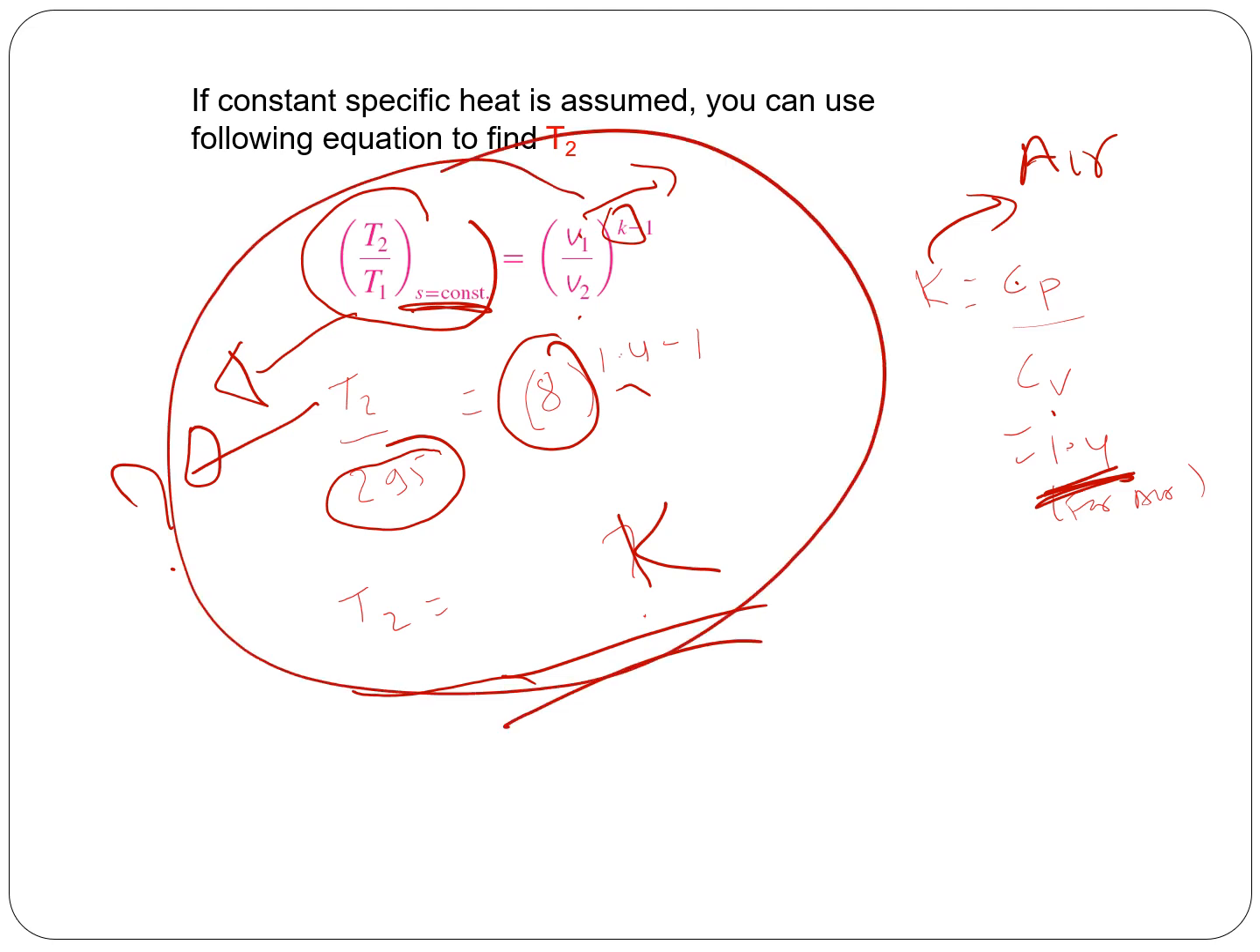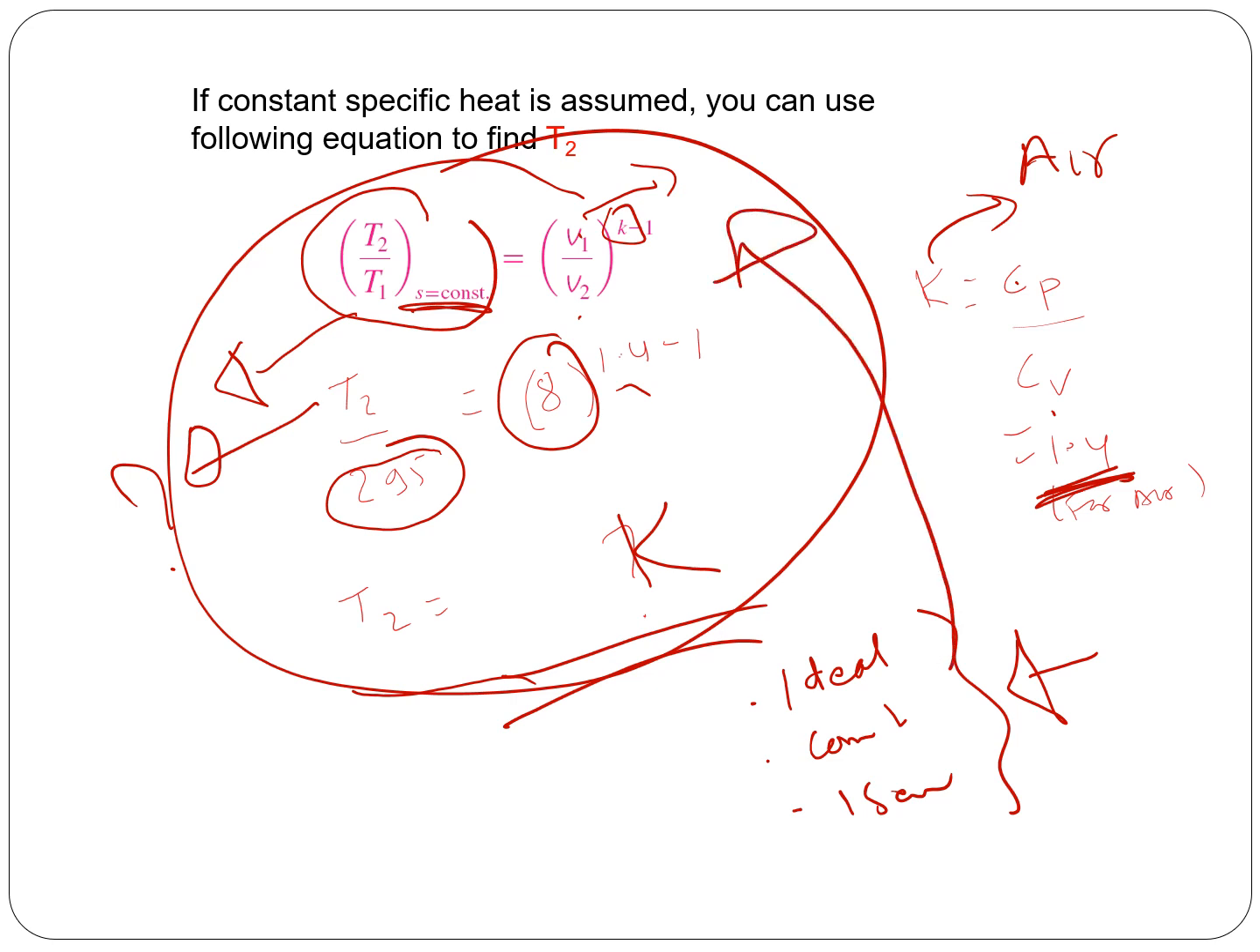Again, remember this, for ideal gas, this can be used when it has to be ideal gas, it has to be constant in specific heat, and it has to be isentropic. Only when these three conditions are satisfied, only then can you use this formula. Okay, very important. So you should know how to calculate different variables, the property, using both the constant specific heat method and variable specific heat method.